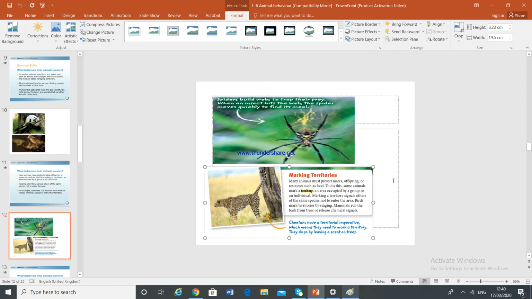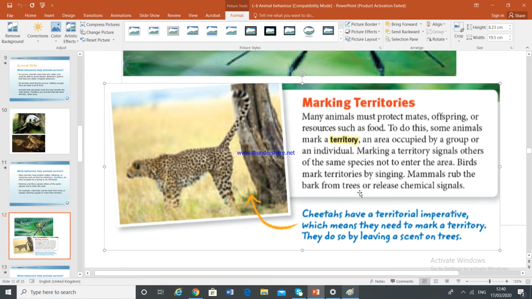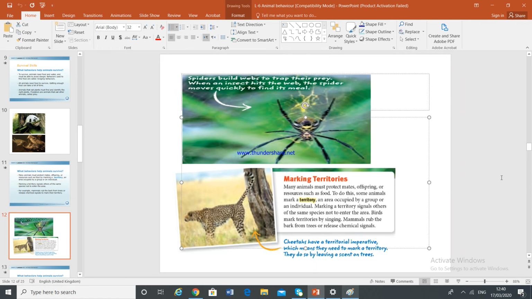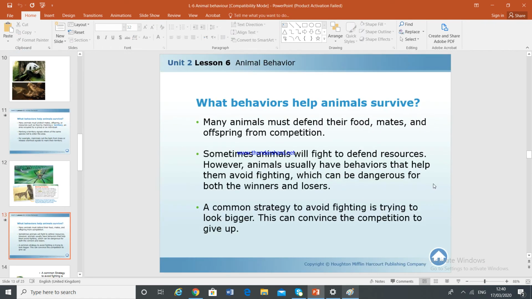Okay, so now we have studied marking territories, and next we will study how this helps them to survive. So many animals must defend their food, mates, and offspring from competition. Animals will fight to defend resources, as I've shown you, fight and flight, which can be dangerous for both the winners and the losers, because fighting doesn't harm only one side. It can harm both winners and losers.